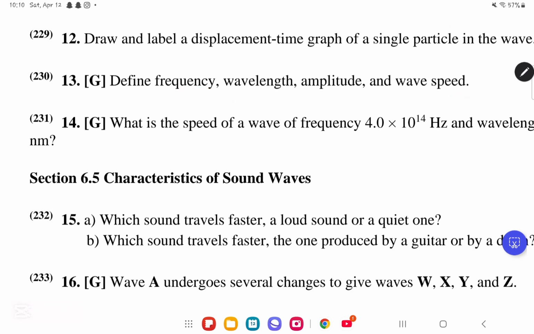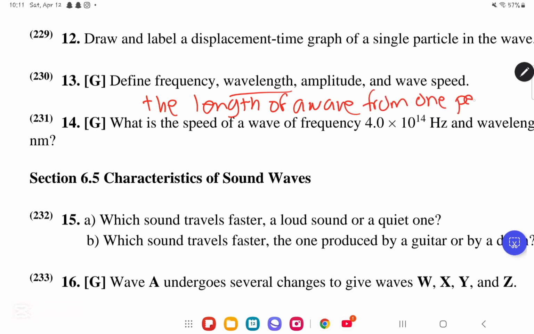That is it for frequency. For wavelength, what is the meaning of wavelength? Wavelength is the length of a wave from one peak to the next. Okay? So the wavelength is the length of a wave from one peak to the next.